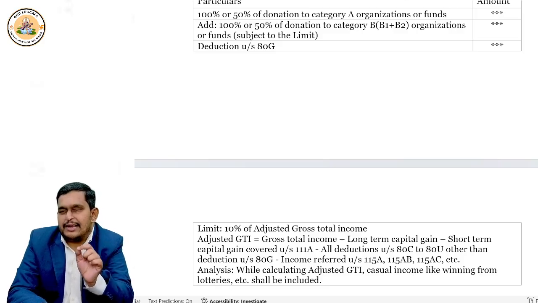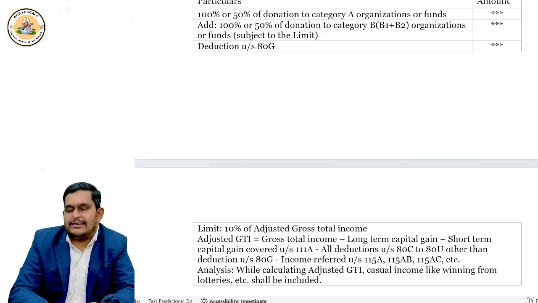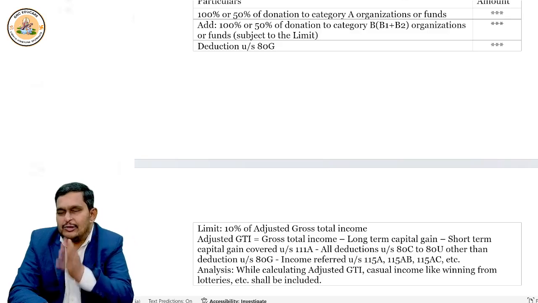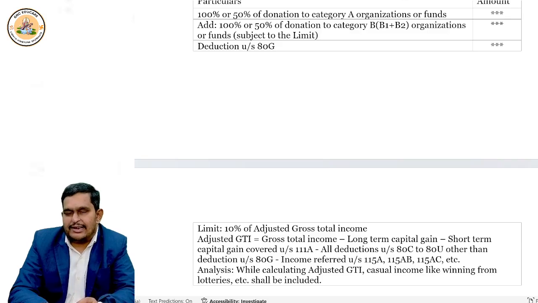Then deduct 80C to 80U deductions other than 80G, because 80G we are computing here, correct? Then deduct 115A income, 115AB, 115AC incomes.